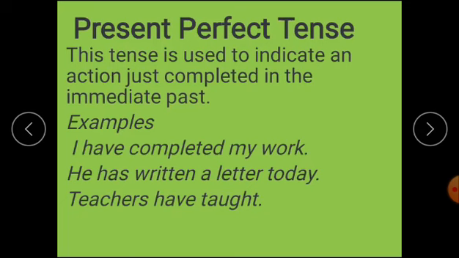Present perfect tense. Dear learners, this tense is used to indicate an action just completed in the immediate past. If your teacher asks you, have you completed your work? Then what will be your reply? Yes, I have completed my work. Means in the immediate past you have completed your work. Some other examples: He has written a letter today. Teachers have taught. In this way, you can write many examples on your own.